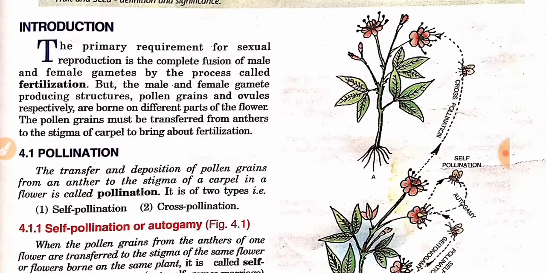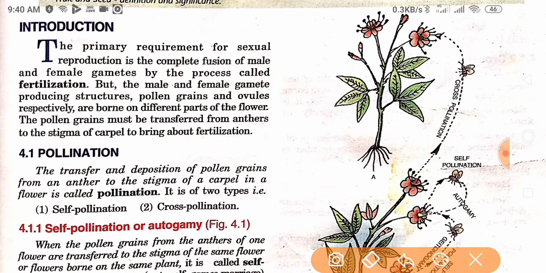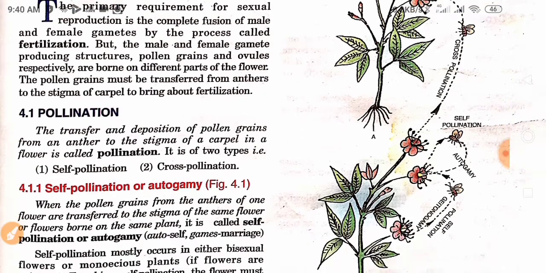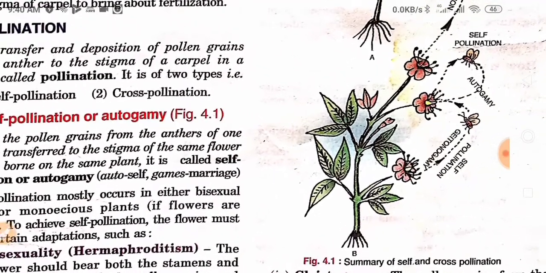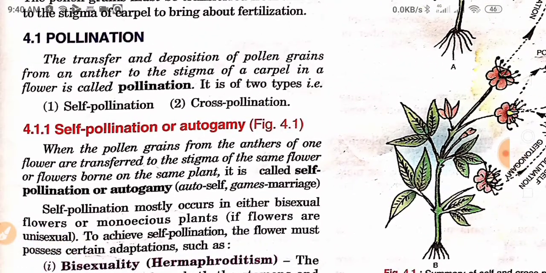When we go through it in detail, we read about self fertilization and cross fertilization. And what is pollination? The transfer and deposition of pollen grains from an anther to the stigma of a carpel in a flower is called pollination. I hope you read the last chapter, structure of flower, very well, so you are now aware of the different structures found within a flower. So you can understand these terms.